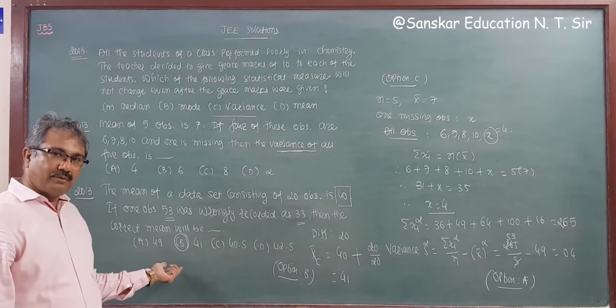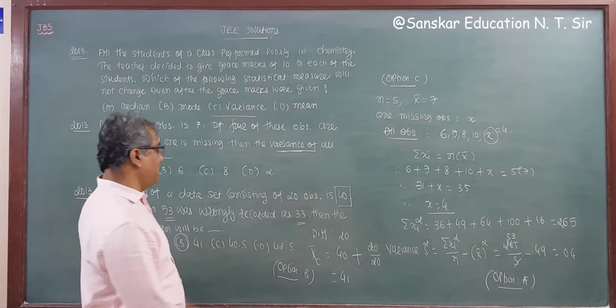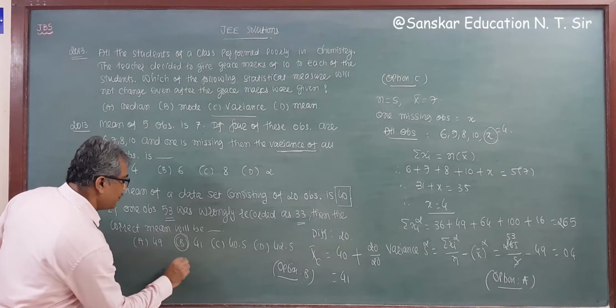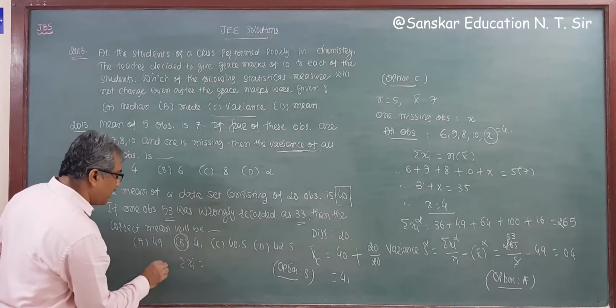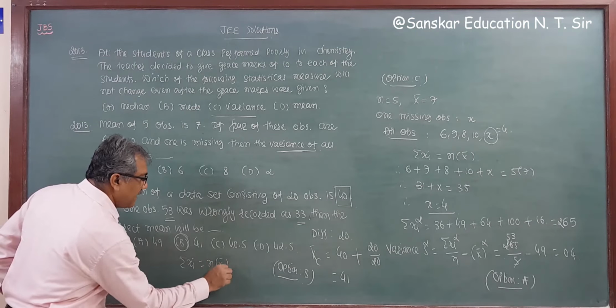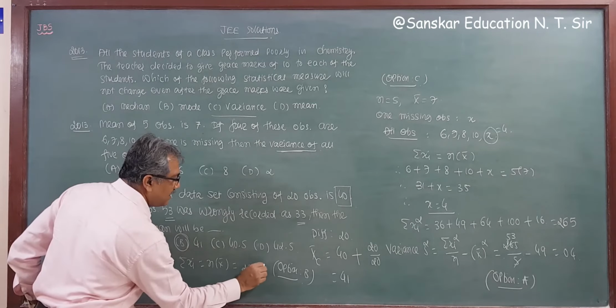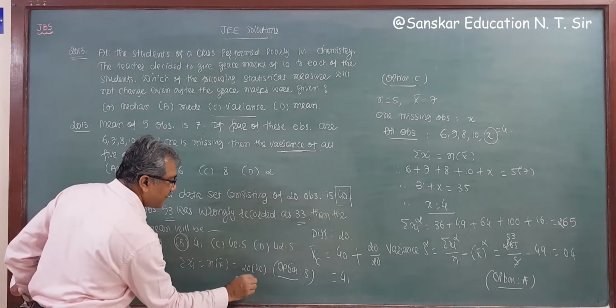If you want to calculate it the long way, what is given? n is 20. So you need sigma xi. So the wrong sigma xi is n into x bar. n is 20, x bar is 40. So this is 800.